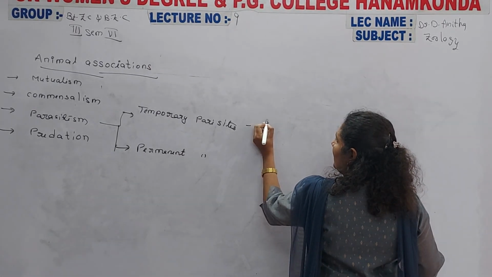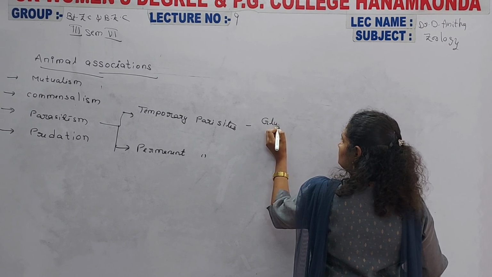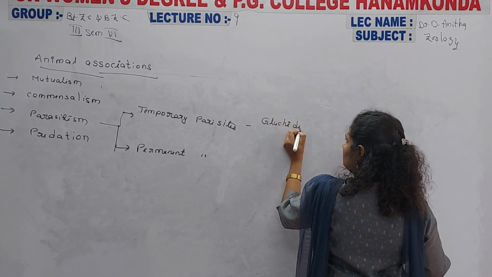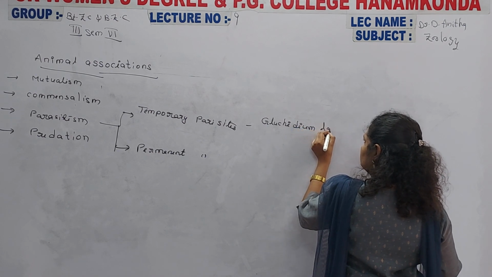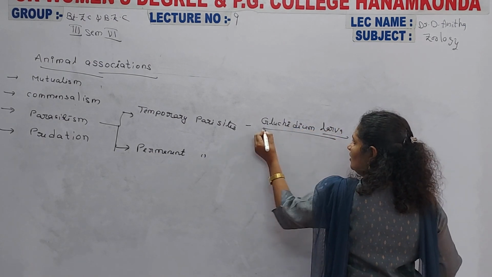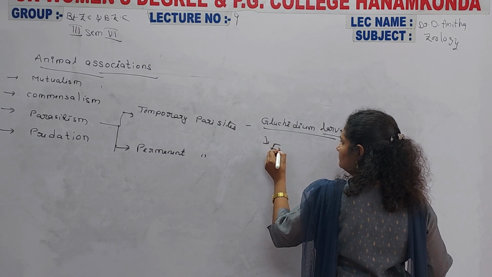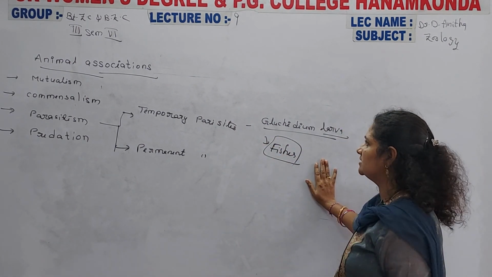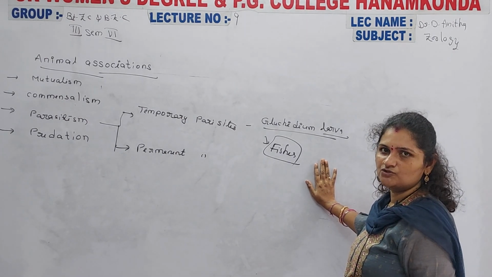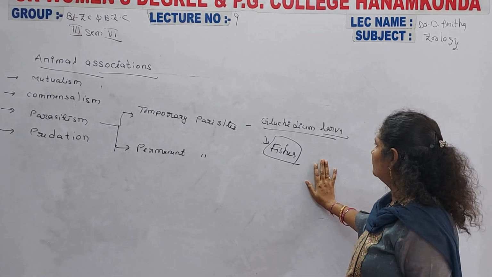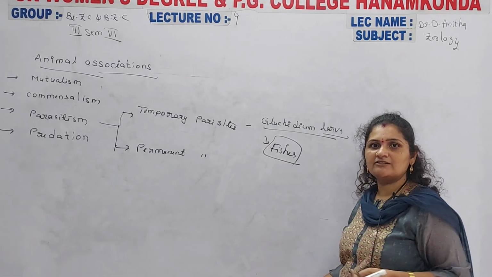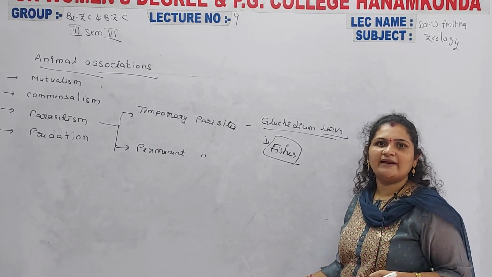Among the temporary parasites is the Glochidium larva on fishes. The Glochidium larva leads a parasitic life on the surface of the fishes, up to its conversion into the adult form.